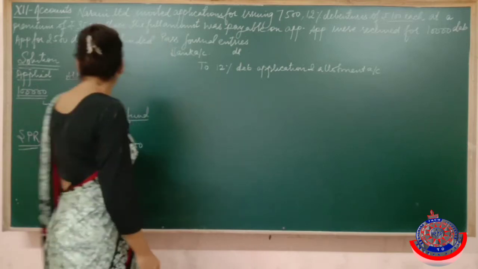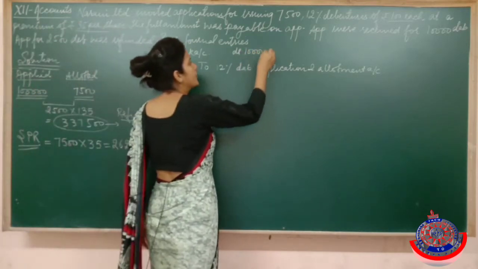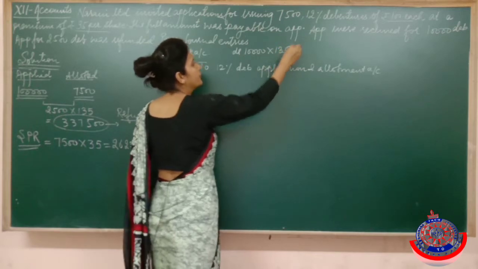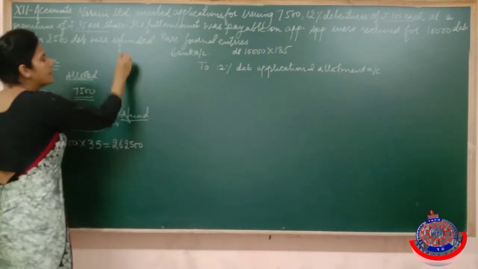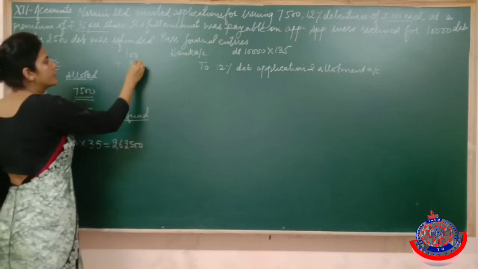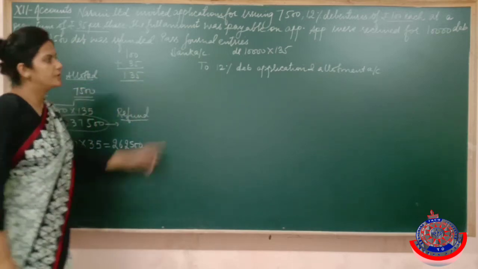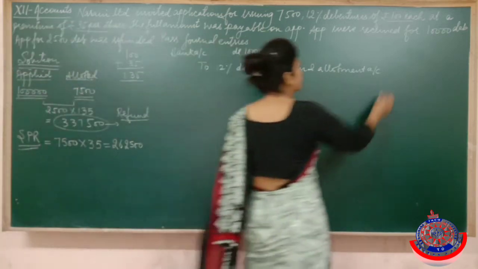See, the public applied for 10,000 debentures. It means they must have paid rupees 135 each to us. Why 135? Because the value of the debenture is 100 plus rupees 35 securities premium. So the total becomes 135. So they must have paid this much amount to us.